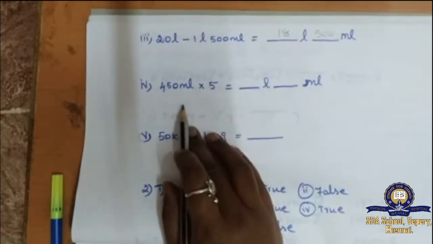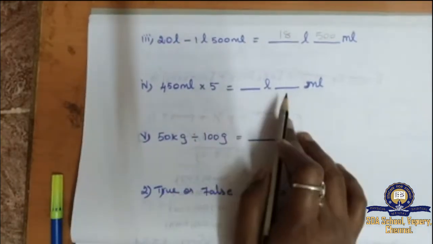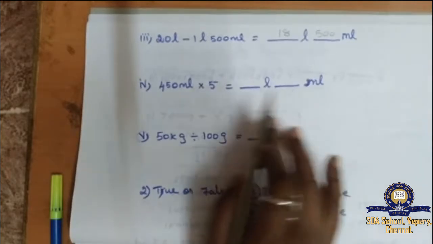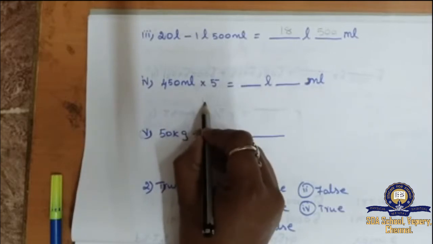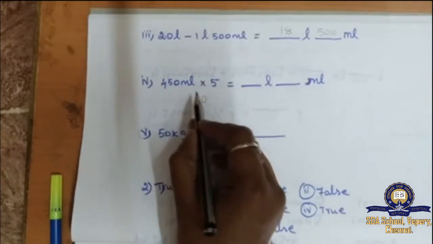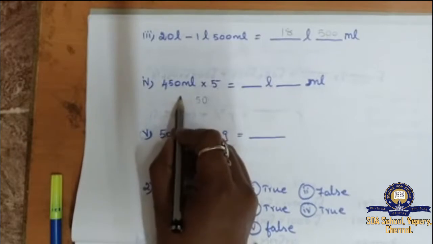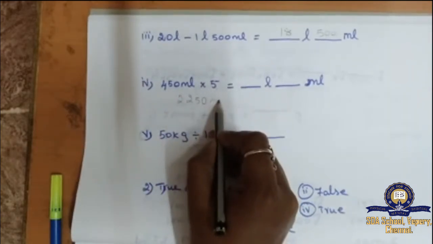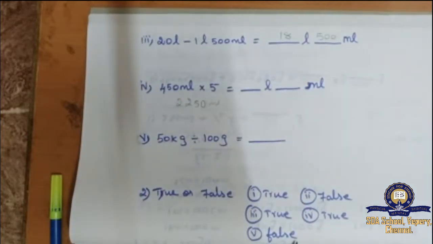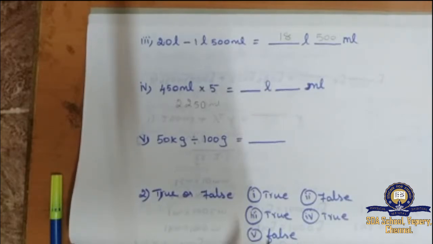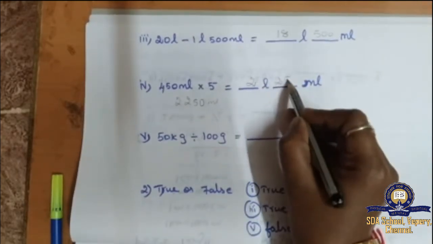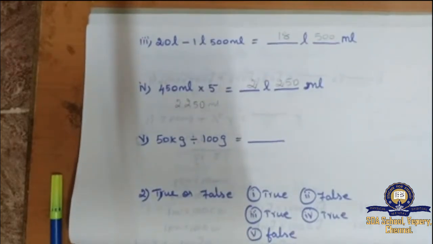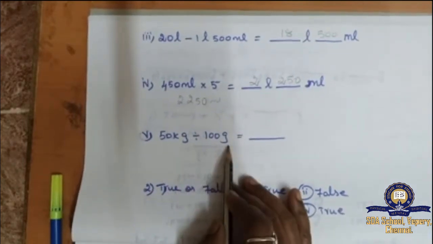Then 450 ml into 5. They are asking in liter as well as milliliter, and this is not given, so we have to multiply. 5 zeros are 0, 5 5s are 25, 5 4s are 20 and 2 is 22. So 2250 milliliter. 1 liter equals 1000 milliliters, therefore we can write this as 2 liter and 250 milliliter. Clear?